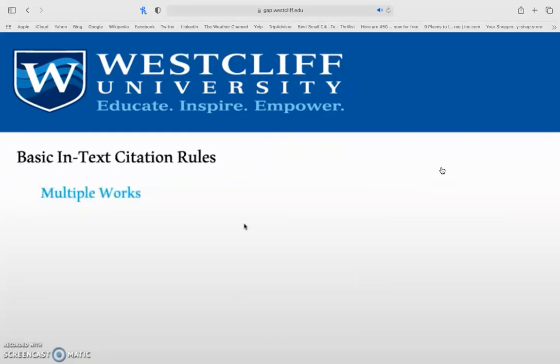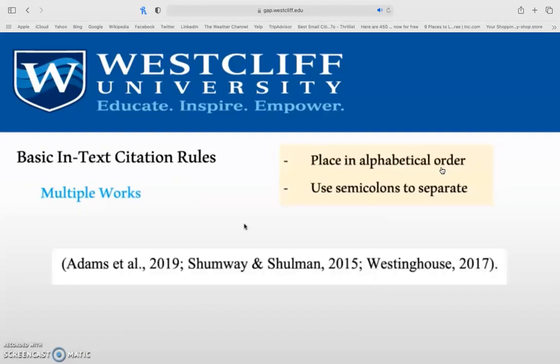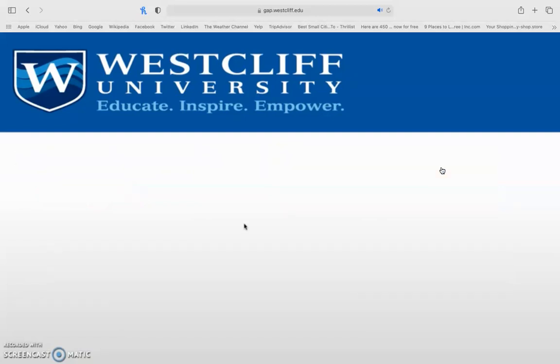If you have multiple works, so say you have one fact and that you found that fact in a couple of different resources. What you're going to do is to place them in alphabetical order and use semicolons to separate the different citations. So here A comes before S, which comes before W. I separate with semicolons, but all of the information is still within parentheses and right before the period.